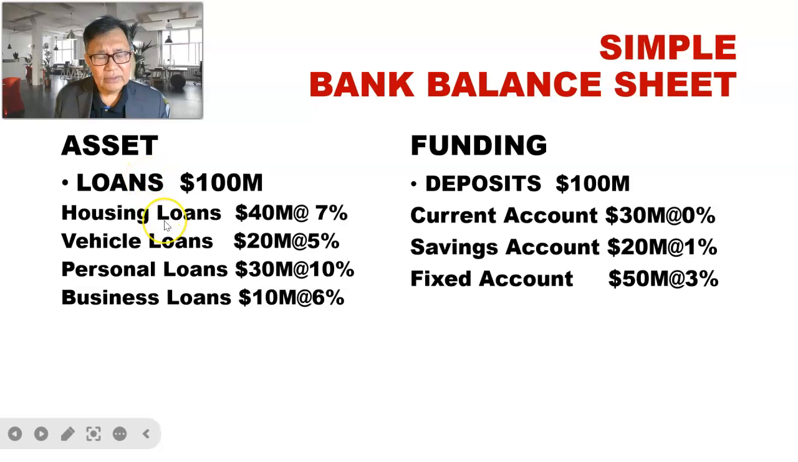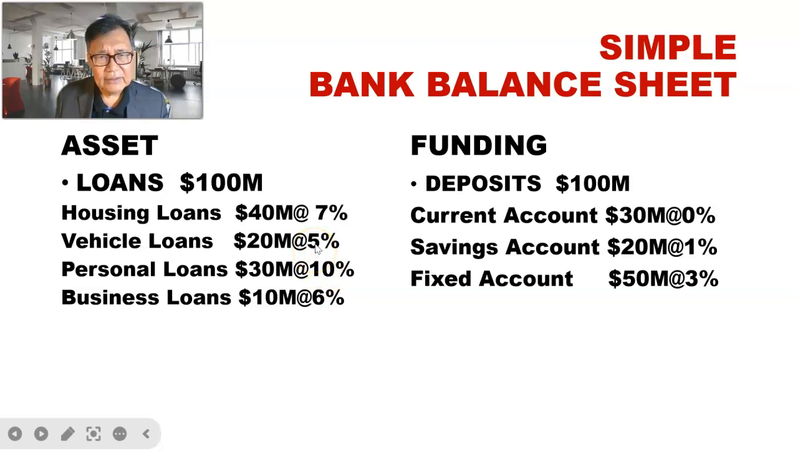And we also have the loan portfolio consisting of housing loan 40 million at 7%, vehicle loan of 20 million at 5%, personal loan of 30 million at 10%, and business loan of 10 million at 6%. Usually personal loans are more risky than vehicle loans because personal loans are usually clean, unsecured, so it is more risky to the bank. So you can see that the loan rate for personal loans is much higher than for vehicle loans.